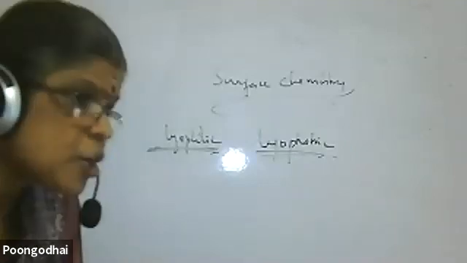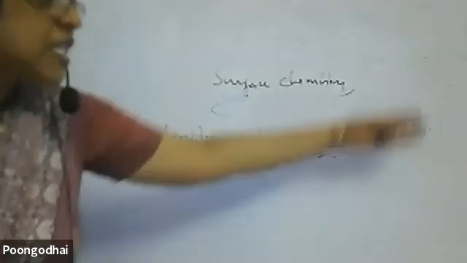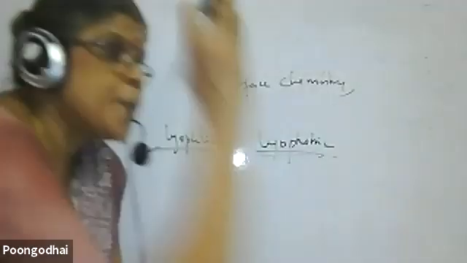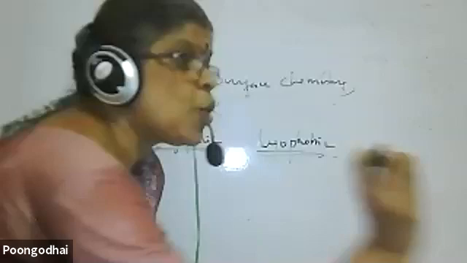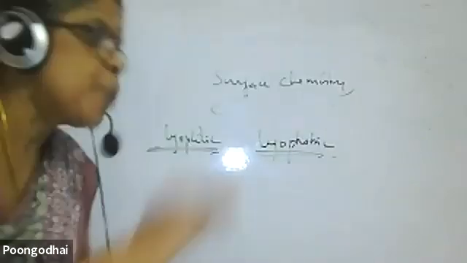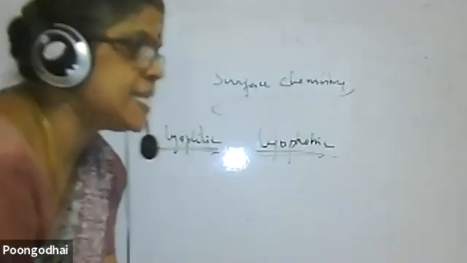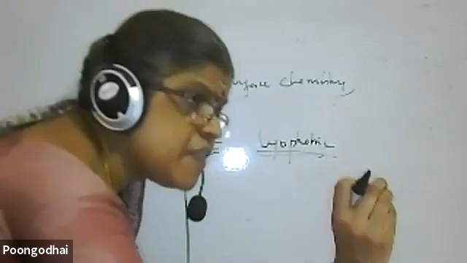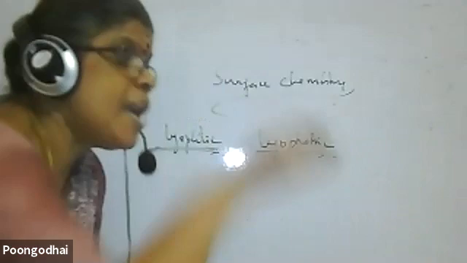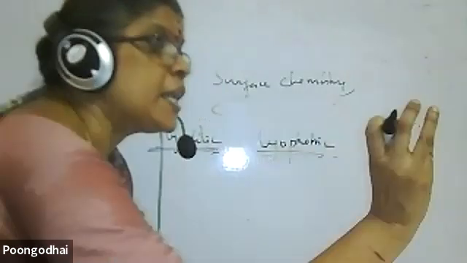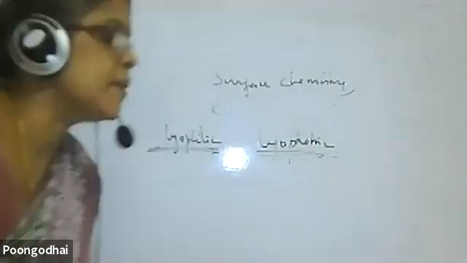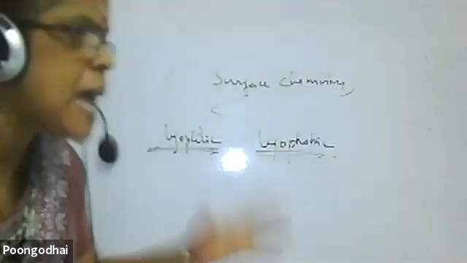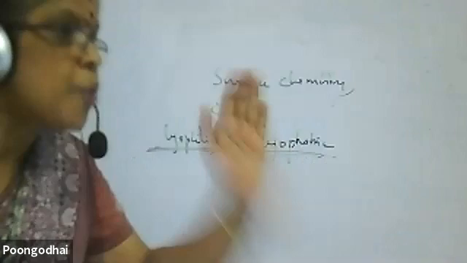What are macromolecular colloids? Molecules which are very, very large, when they are dissolved in a particular solvent, break down into particles of colloidal size. Whereas in multimolecular, the particles are very, very small. When they are put in a particular solvent, they grow into particles of colloidal size. That you have to remember. Smaller particles growing into colloidal particles is called multimolecular. Macromolecular: very large molecules broken down into particles of colloidal size.